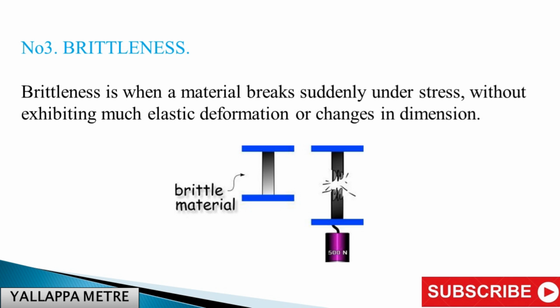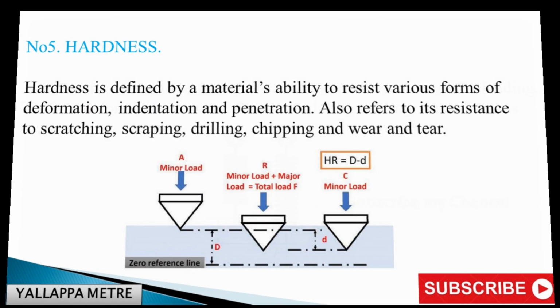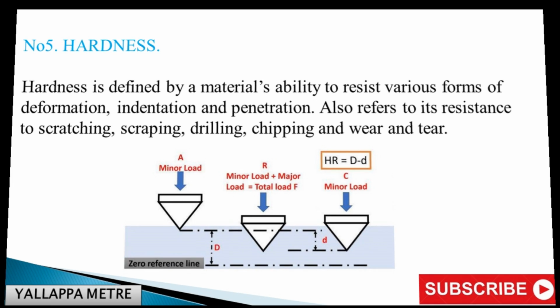dimension. Number 4. Stiffness. A material's ability to resist significant elastic deformation while loading. The less deformation a material exhibits during loading, the stiffer it is. Number 5. Hardness. Hardness is defined by a material's ability to resist various forms of deformation, indentation and penetration. Also refers to its resistance to scratching, scraping, drilling, chipping and wear and tear.